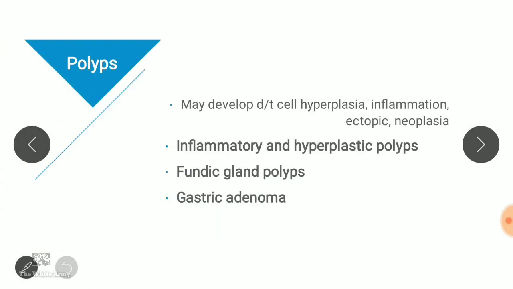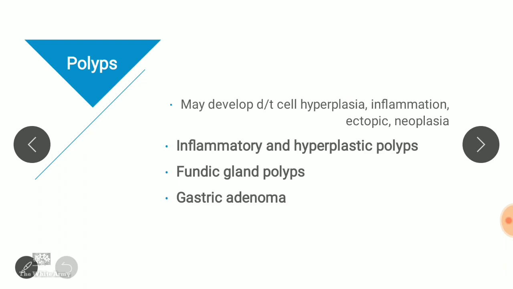And coming over to polyps of the stomach. Polyps are due to hyperplasia, or inflammation, or ectopia, or neoplasia. Due to inflammation and hyperplasia, about 75% of all polyps. This may be partly due to H. pylori infection.